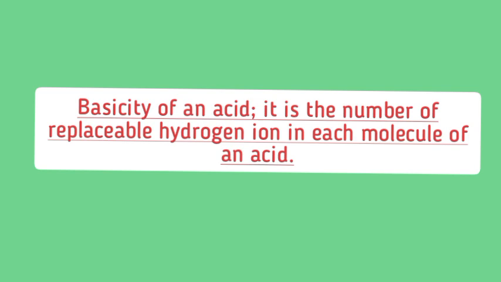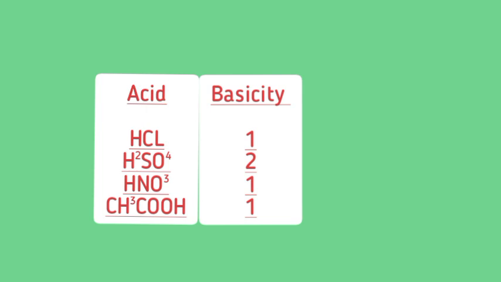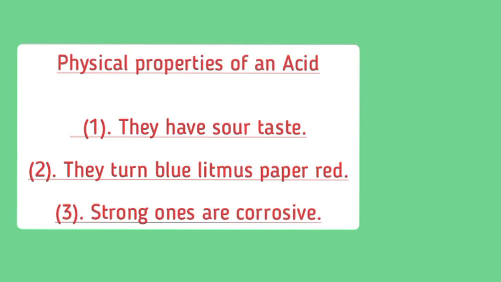Basicity of an acid. The basicity of an acid is the number of replaceable hydrogen ions in each molecule of the acid. HCl, hydrochloric acid, is 1. H2SO4 is 2, HNO3 is 1, CH3COOH is 1. So now let's look at the physical properties of an acid.